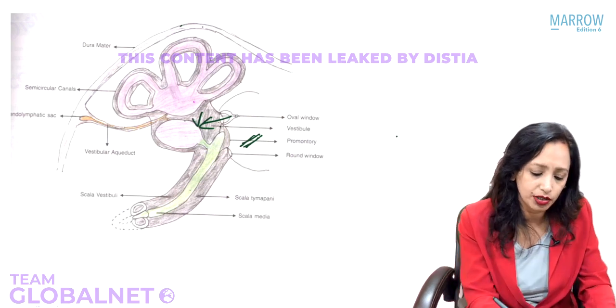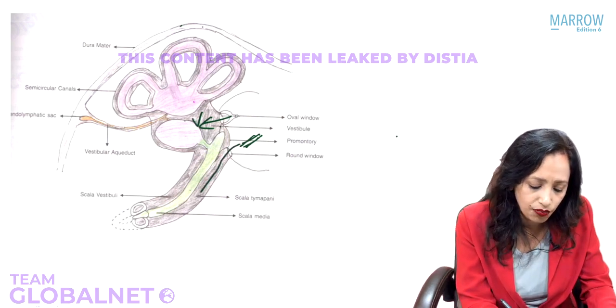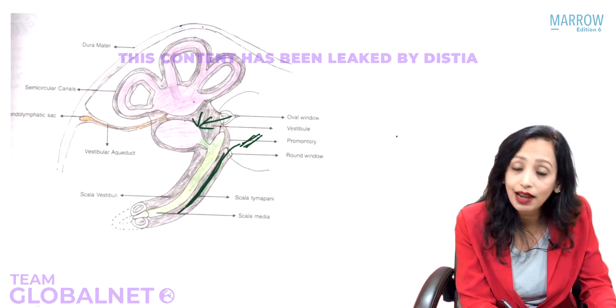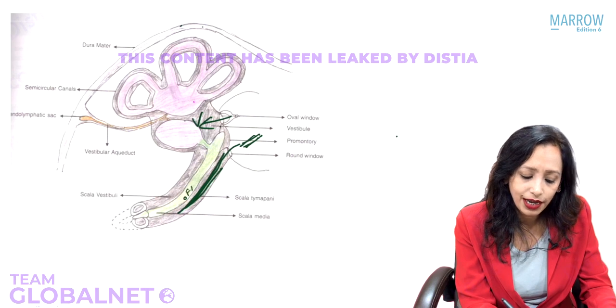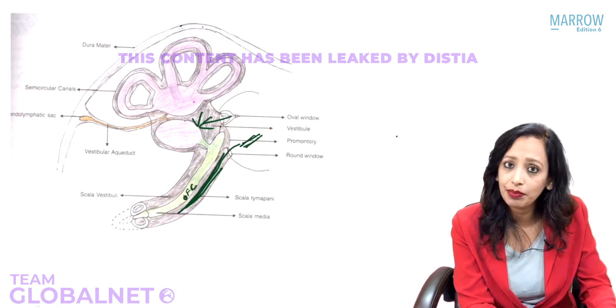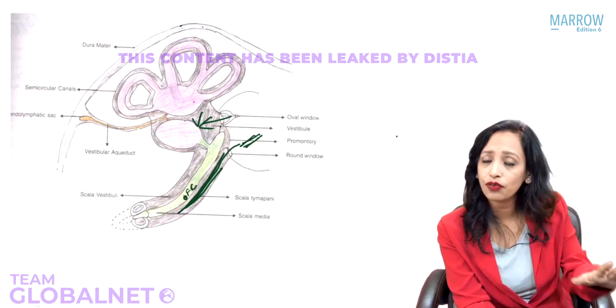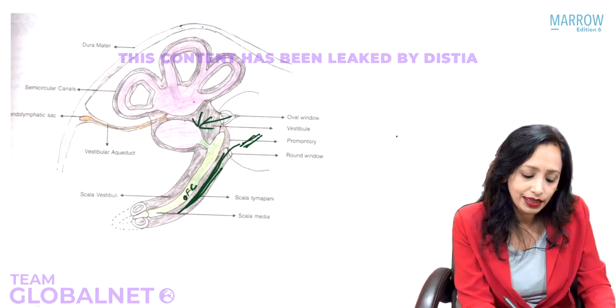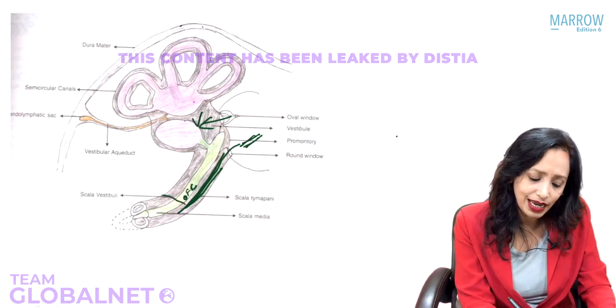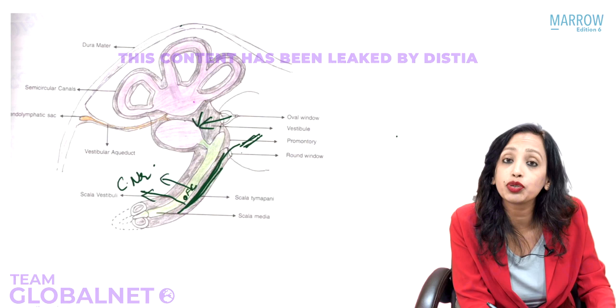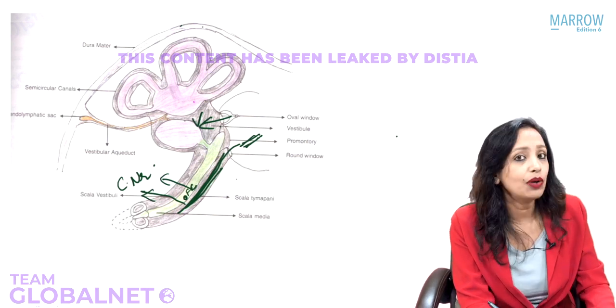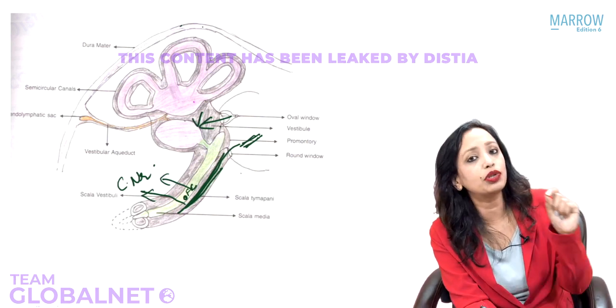A very, very common question. Yes, so they are passed through the round window. They are placed here in the scala tympani. And from here, they replace the organ of Corti that is present in the scala media. Now that is replaced. Instead of that, now we have the cochlear implant, and this cochlear implant sends the impulses now to the cochlear nerve, the eighth cranial nerve, which was starting from the organ of Corti. Now that is getting stimulated directly through the electrode.